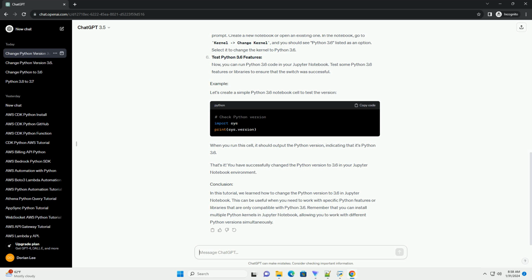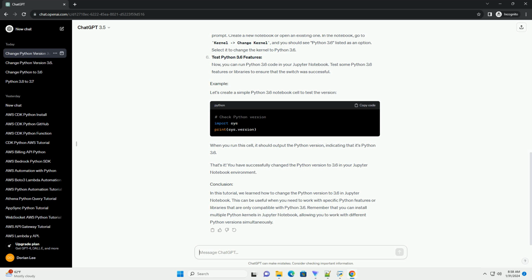Check current Python version. Before proceeding, it's good to check the current Python version installed on your system. You can do this by opening a terminal or command prompt and typing the command. Install Python 3.6. If you don't have Python 3.6 installed, you can download it from the official Python website. Follow the installation instructions for your operating system.